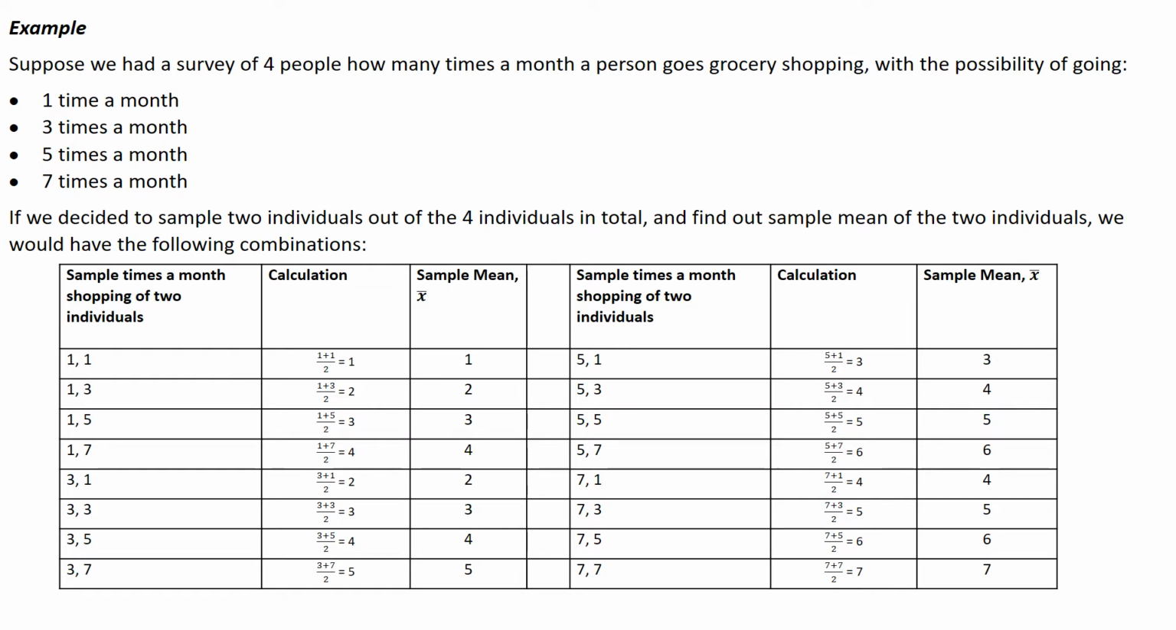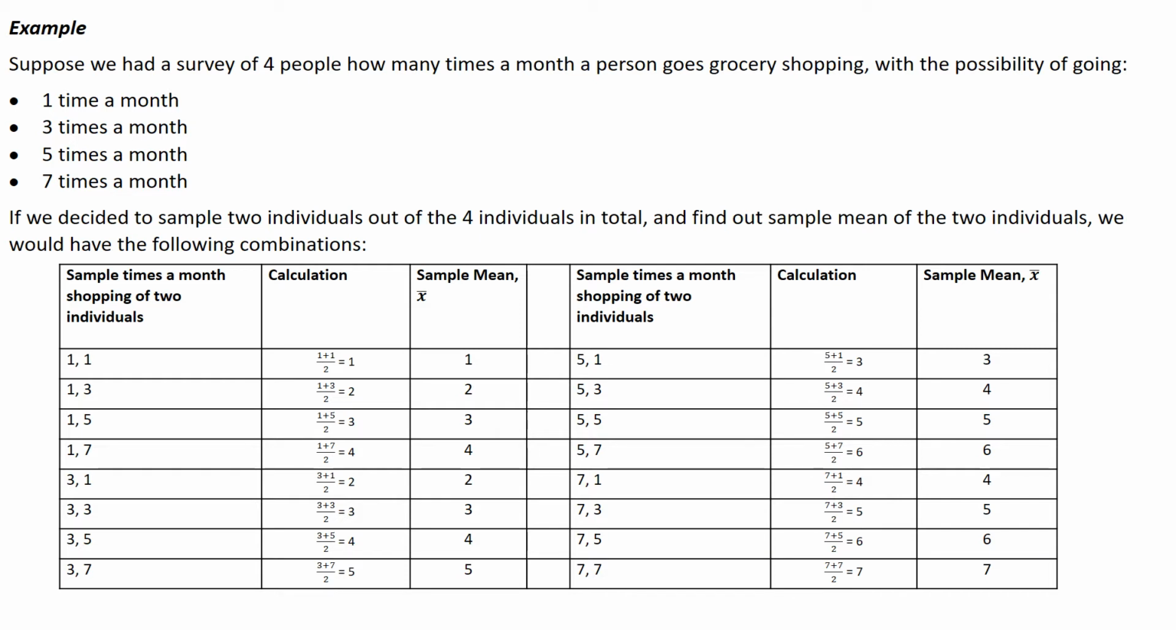One of my samples: one individual shopped once a month, the second individual shopped once a month, and there's a total of 2. So how many times do they shop a month on average? Well, 1 plus 1 over 2. That's 2 over 2, which is 1. If I go to the bottom left, one person could shop 3 times a month, the other person shops 7 times a month. 3 plus 7 is 10. Divide by the 2 people I've selected. That's 5. 5 times a month on average.